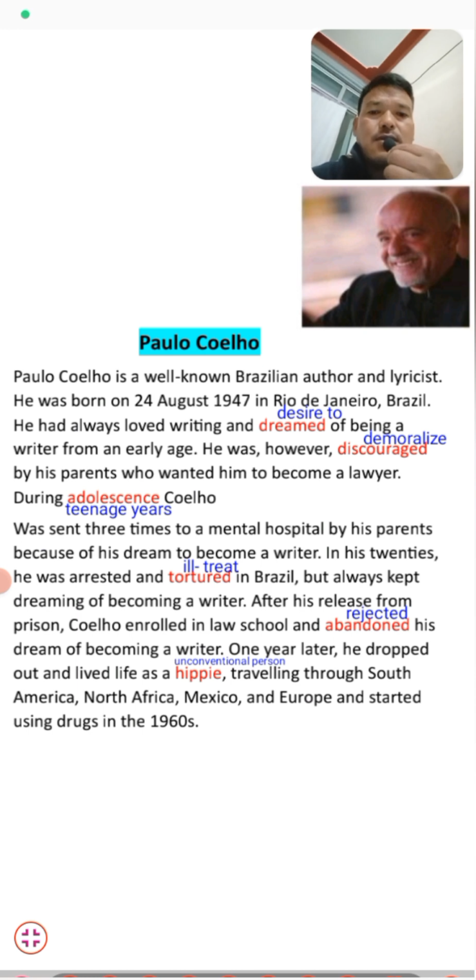One year later, he dropped out and lived life as a hippie. What happens, students, during his study in law college, after one year, he left the college, and then he started to live as a hippie. It is a life, students, when someone doesn't care about himself and doesn't care about anyone, and this is a hippie life.